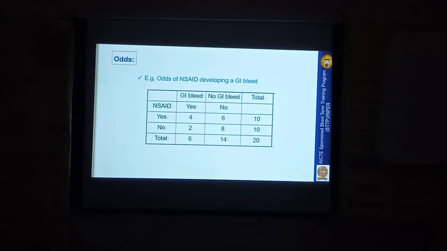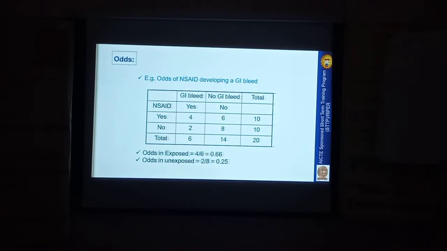Now to calculate the odds: it is the ratio of the probability of having the event and the probability of not having the event. The probability of having the event is A by A plus B. So the odds is A by A plus B divided by B by A plus B, and after canceling those terms, finally we get A by B in the exposed group, and similarly C by D in the unexposed group.